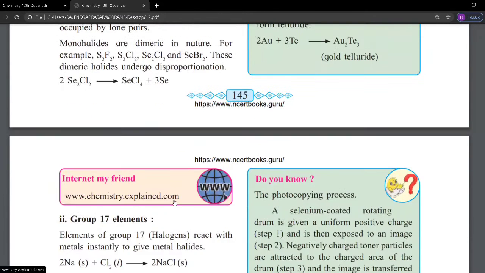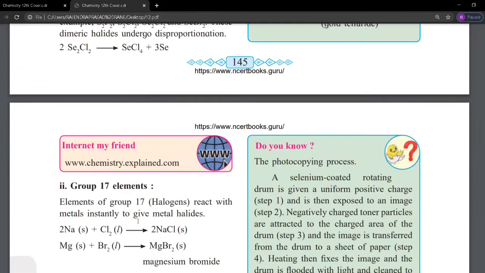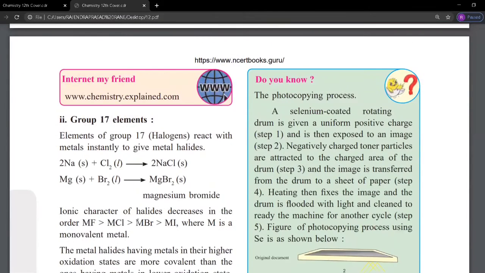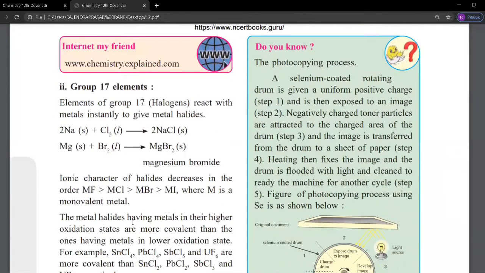Then metals react with group 17 elements. What are the metals? We know that sodium is also a metal. The group 17 halogens react with sodium metal. Sodium reacts with chlorine gas. Solid sodium reacts with chlorine.